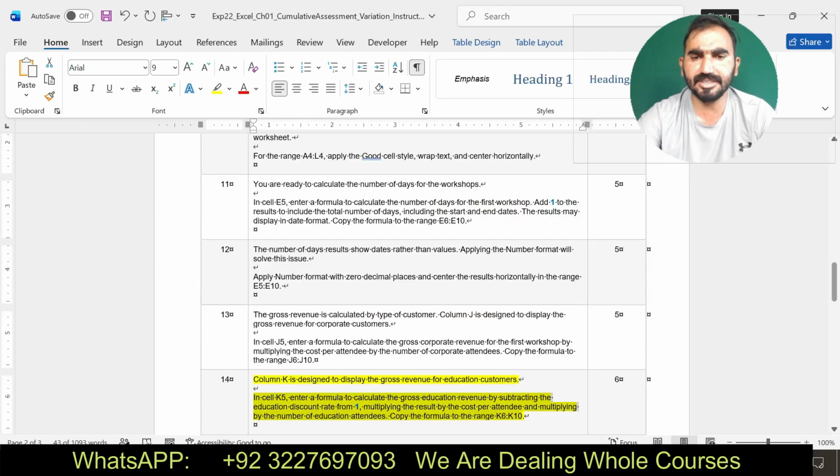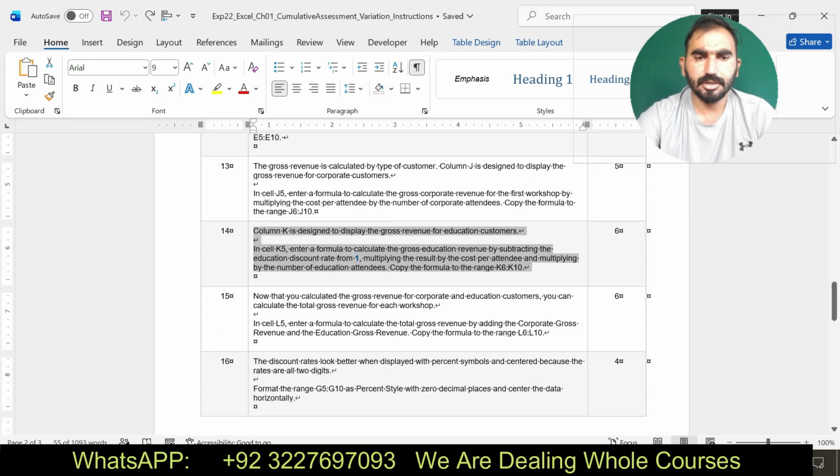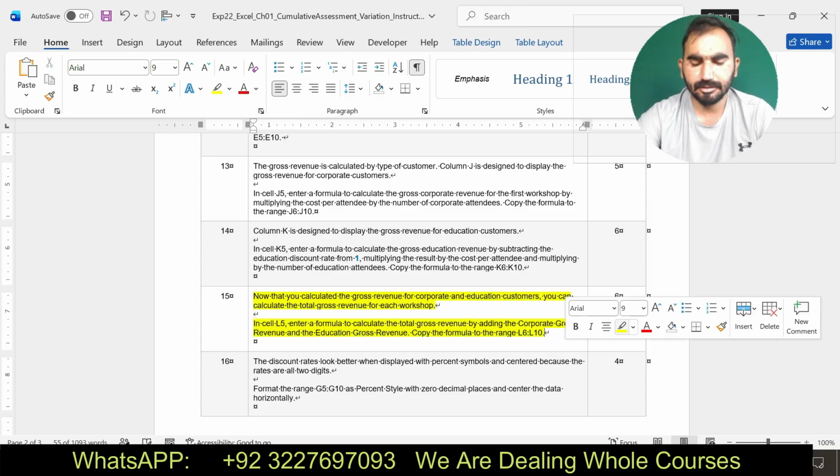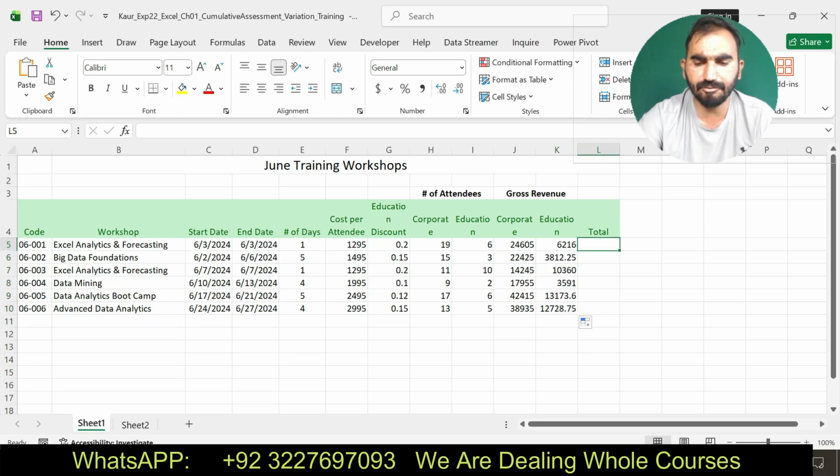Okay, I have made this modification. Now I am going to solve step number 15. It says in cell L5 enter a formula to calculate the total gross revenue by adding the corporate gross revenue and the education gross revenue. Okay, now you can see here I am going to insert a function J5.